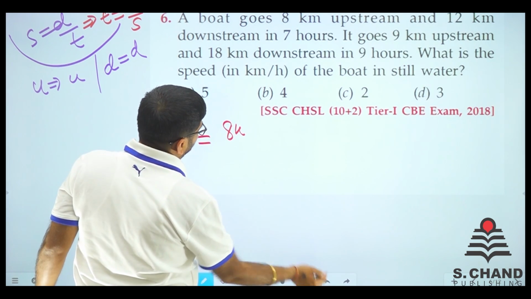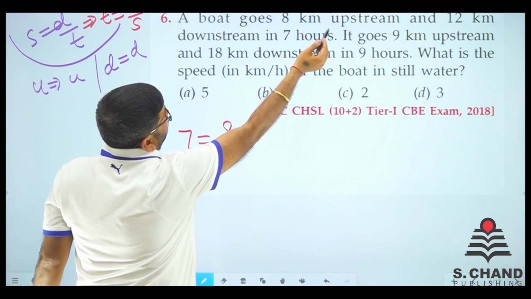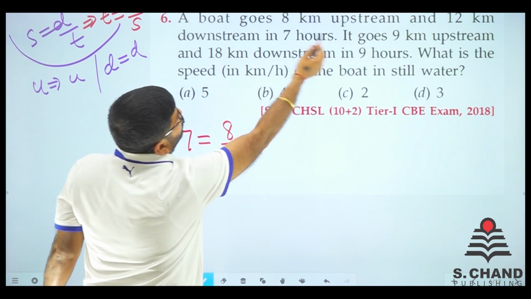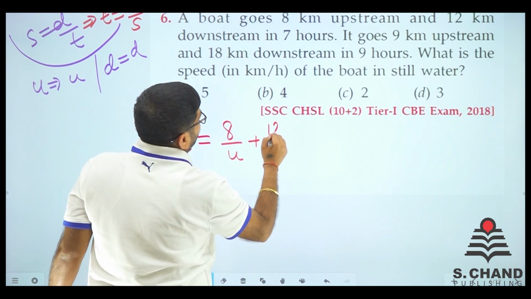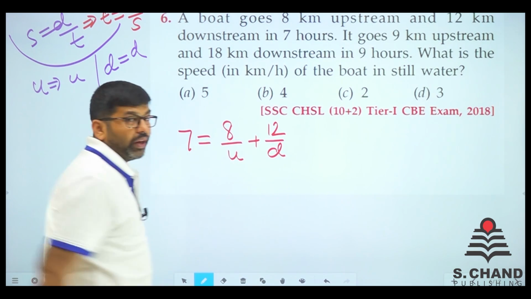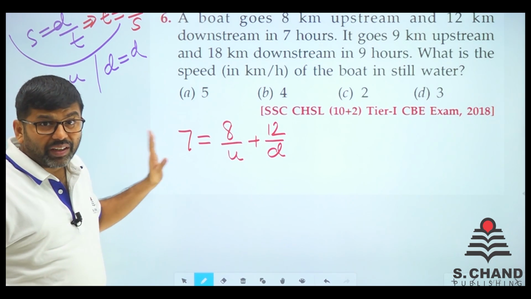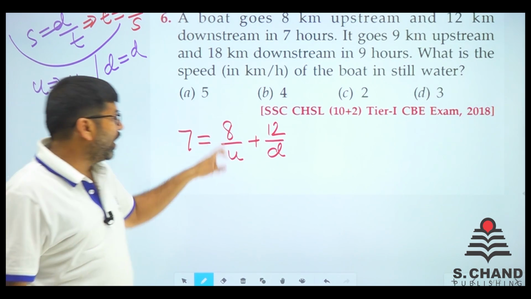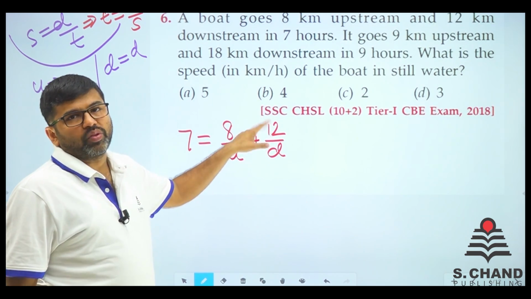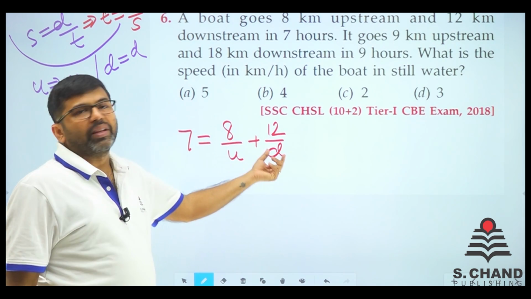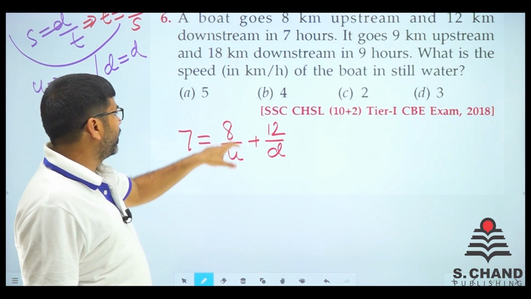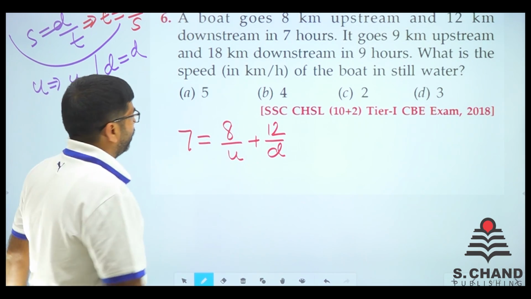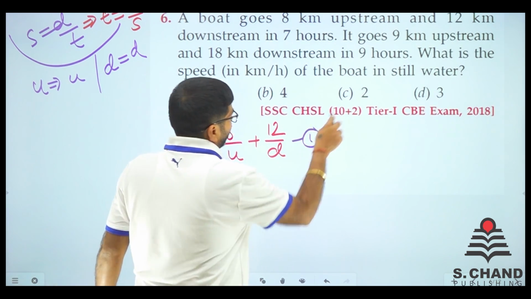Just write 8 and speed. The 8 will be the speed of upstream plus the other speed is 12 upon d, right? This is the total time taken going upstream and downstream. That is T1, that is T2. So time is equal to distance upon speed, distance upon speed. So this is the first equation.